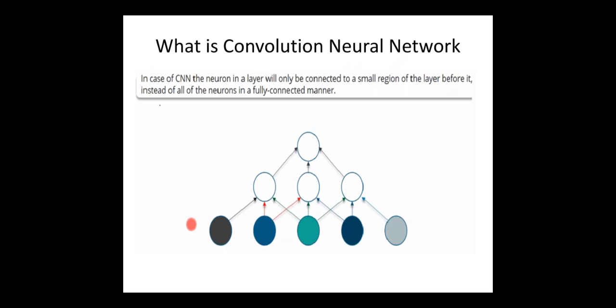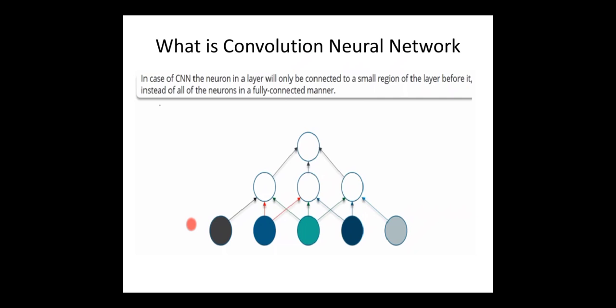Now we will see the architecture of a convolutional neural network. The diagram shows the architecture of a convolutional neural network. This convolutional neural network is not a fully connected network. Which neural network do we call a fully connected network?